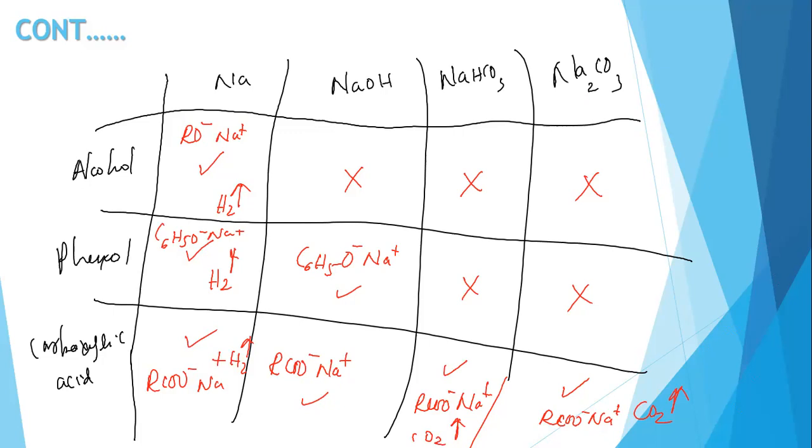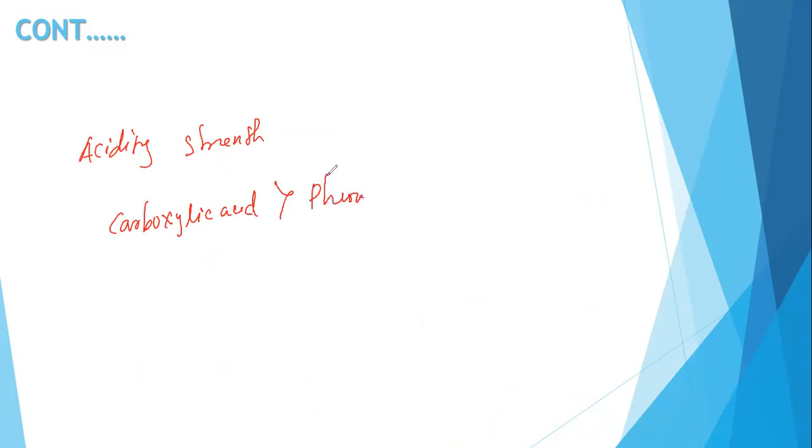So what is the reason for this difference? Yes, the acidity strength. The acidity of carboxylic acid is higher than phenol, than alcohol.